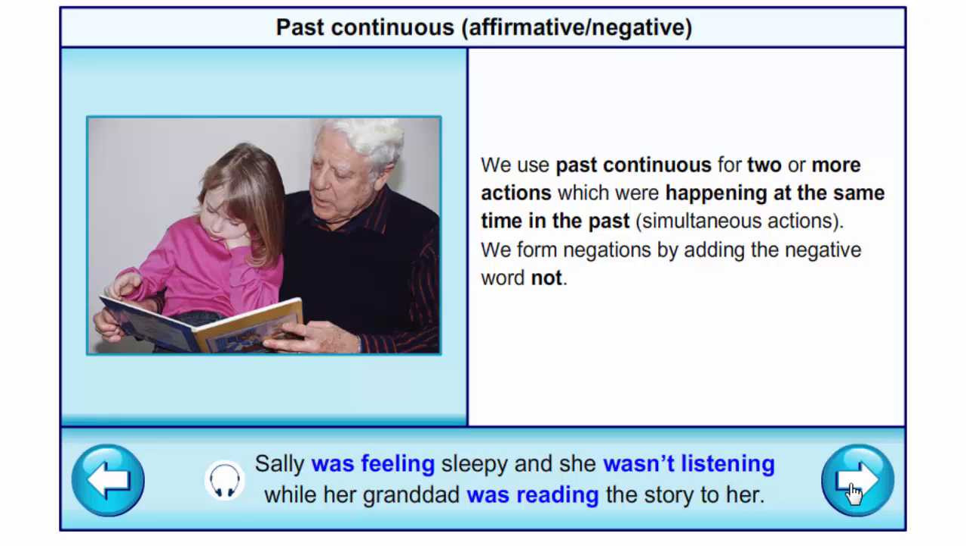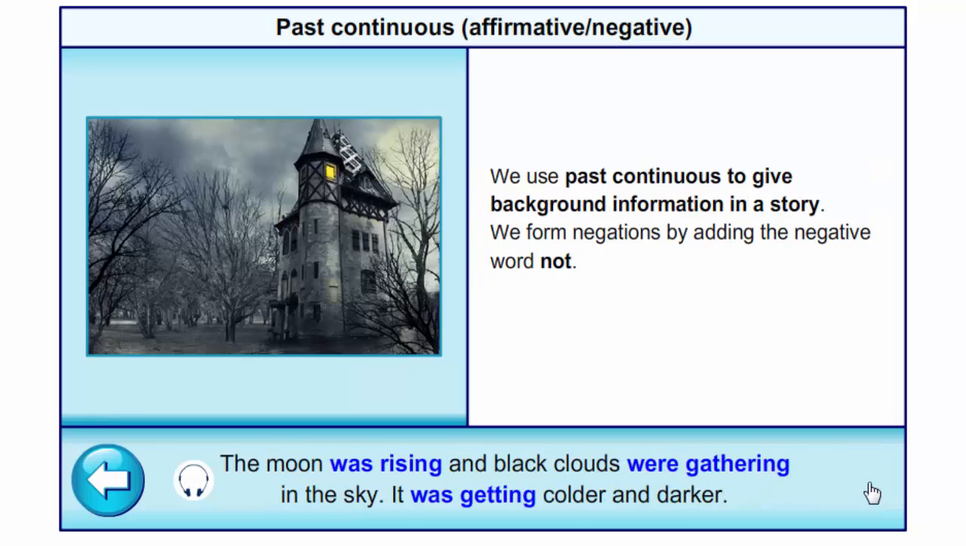We use past continuous for two or more actions which were happening at the same time in the past, simultaneous actions. We form negations by adding the negative word not. Sally was feeling sleepy and she wasn't listening while her granddad was reading the story to her. We use past continuous to give background information in a story. And don't forget about not in negations.